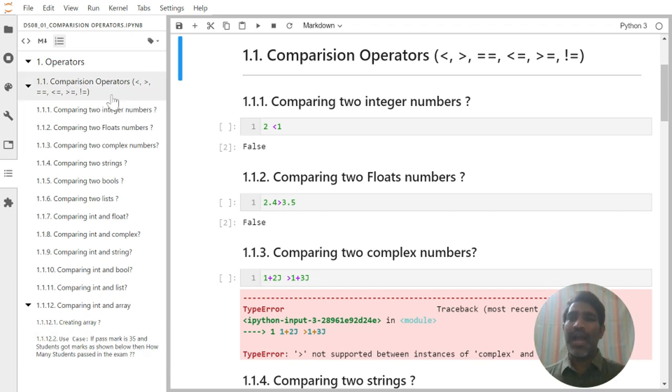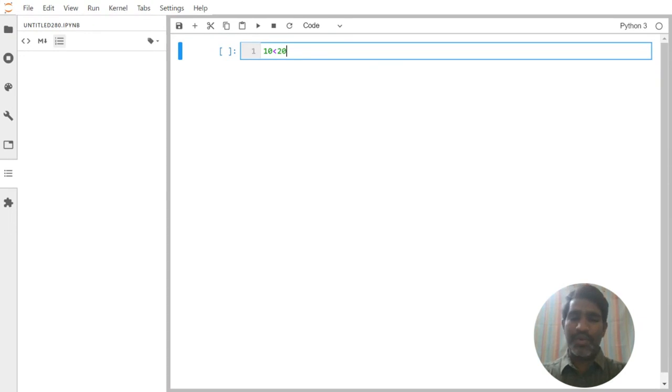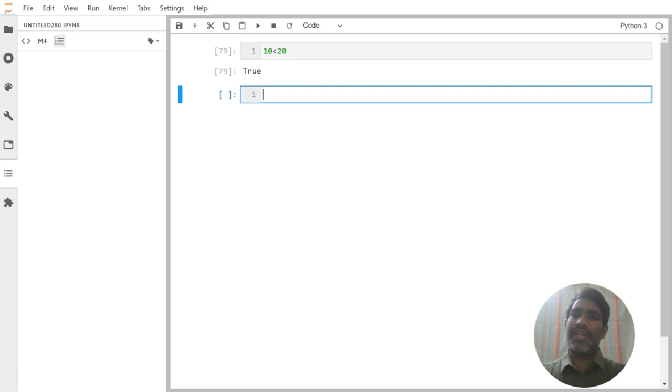Okay, so I am going for the first one, comparison operators. Let me go to practicals directly because it is very straightforward. I am taking one integer, 10, less than another integer. Both integers I am comparing. Possible or not possible? Possible, it is going to say correct. 10 less than 20, that is correct. Greater than, less than, equal to are what we call comparison operators.